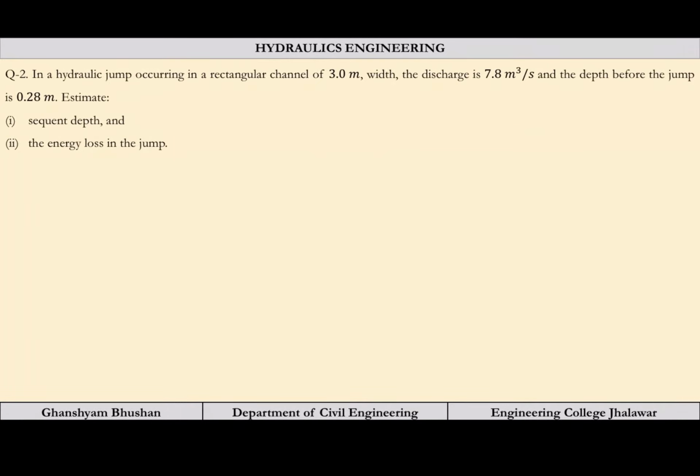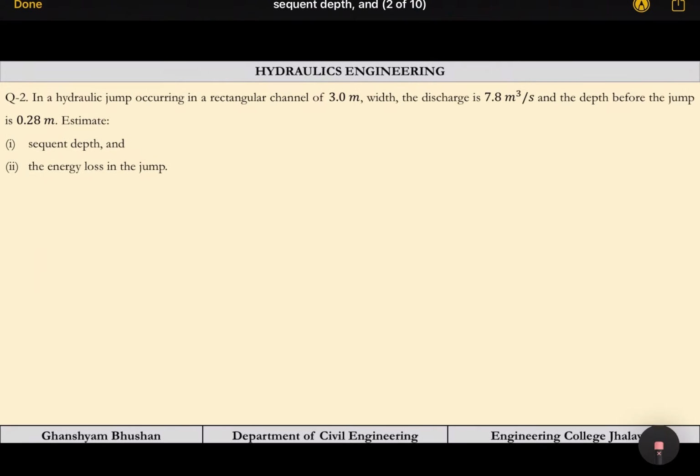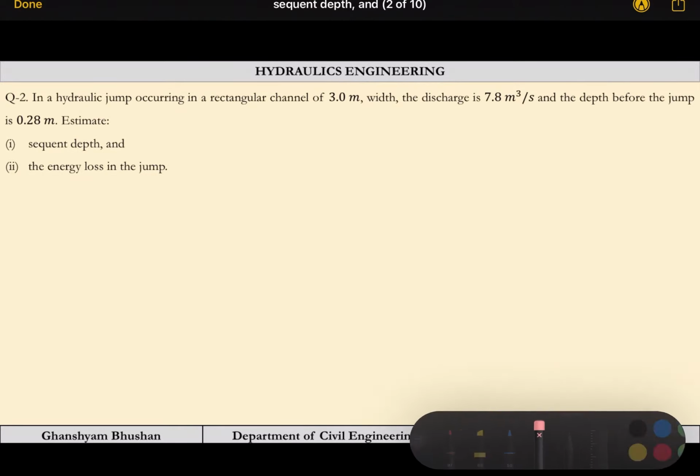So let us start. In the problem it is given that in a hydraulic jump occurring in a rectangular channel of 3 meter width, the discharge is 7.8 meter cube per second, and the depth before the jump is 0.28 meters. We have to estimate the sequent depth and energy loss in the jump. So the problem is quite easy.